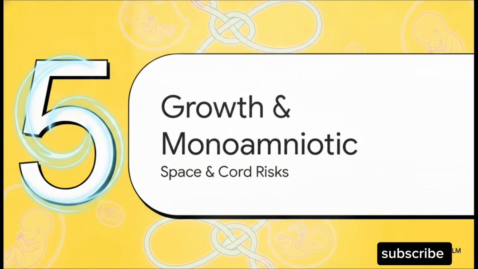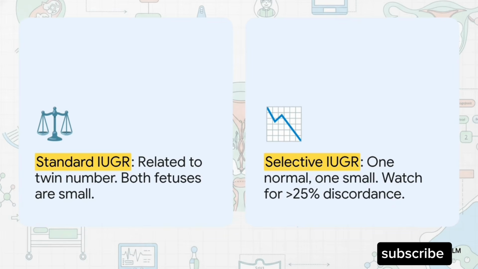Let's shift gears now to section 5, twin growth and monoamniotic risks. We're moving from vascular anastomoses to physical space and growth complications. Look at intrauterine growth restriction, or IUGR. Standard IUGR simply happens because multiple babies are sharing limited space and nutrition, so both fetuses end up small. But selective IUGR is a specific complication of monochorionic twins due to unequal placental sharing. One twin grows completely normally, but the other drops below the 10th percentile. The golden rule you must memorize for exams is the greater than 25% discordance rule. If the weight difference between the two twins is more than 25%, you are dealing with selective IUGR.